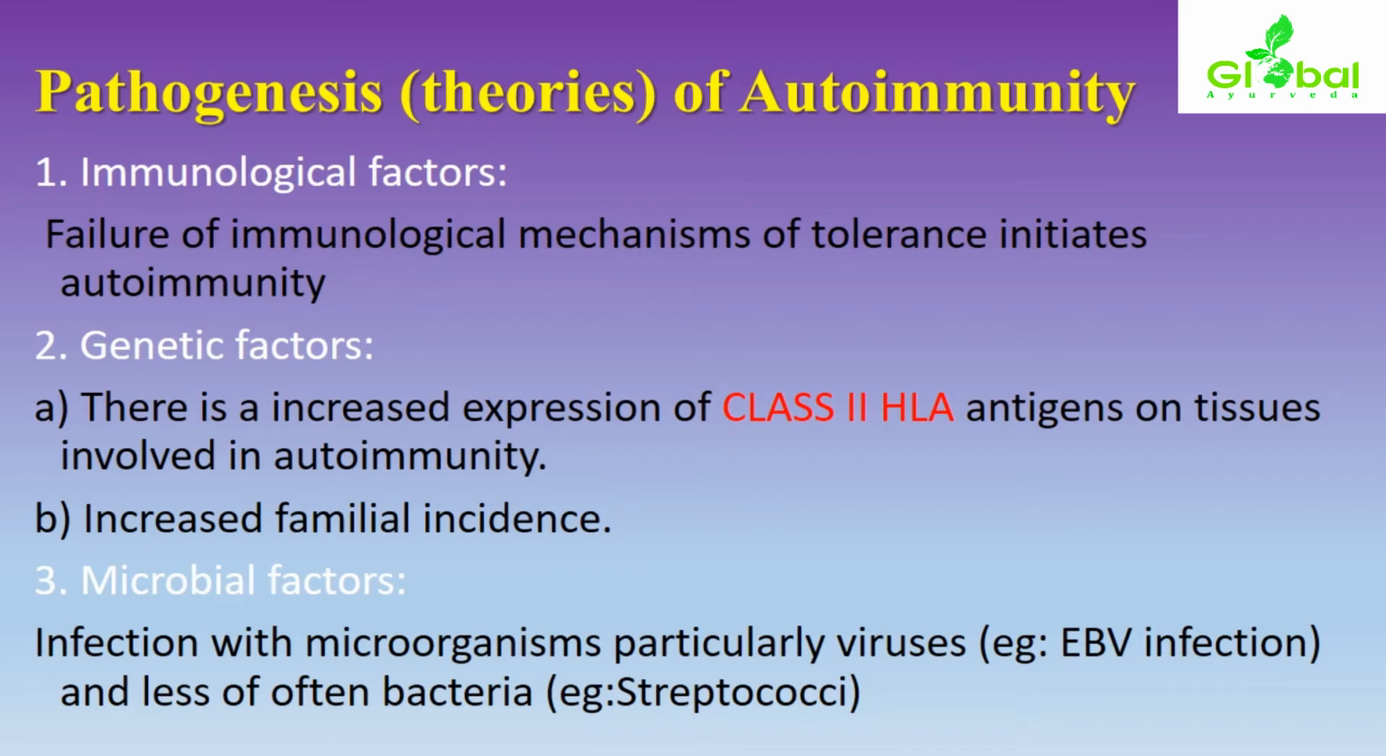Genetic factors. There is an increased expression of class 2 HLA, human leukocyte antigen. Within that, the second type of class will be causing antigens on tissues involved in autoimmunity to be formed with these kinds of pathogens. There is also increased familial incidence. If you consider the family or the lineage, wherever a specific disease runs from the parental side or from the previous family history, there you can consider genetic factors also.